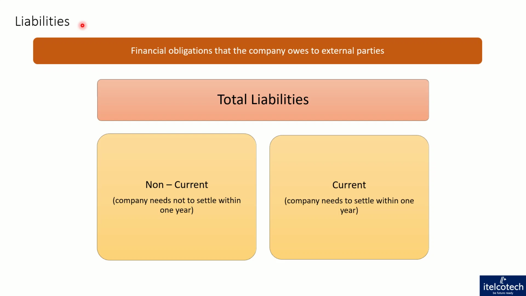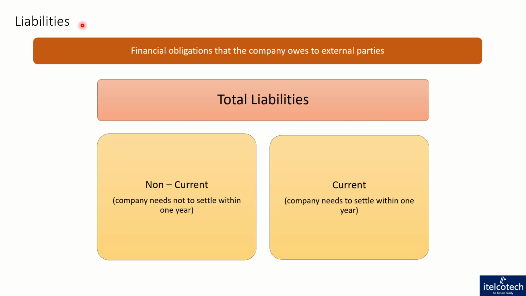So it could be a loan. To run or establish a business, they have taken a loan from the banks, they have to give it back. So that is their liability. To run their operations, again, for a telecom company, they have to run their networks, they have to spend some money in that. They have some costs which they need to pay for utilities, for rent, for operations. So that is their liability.